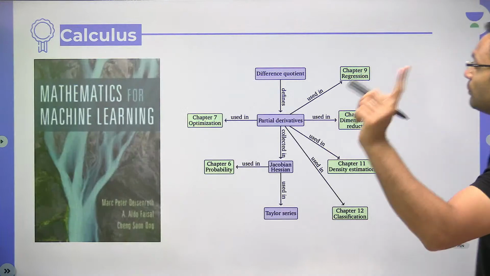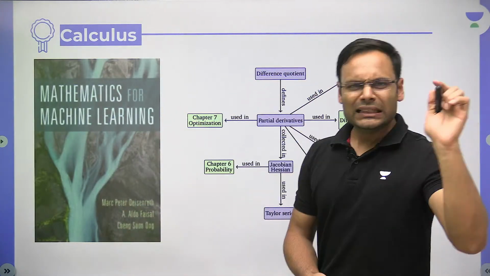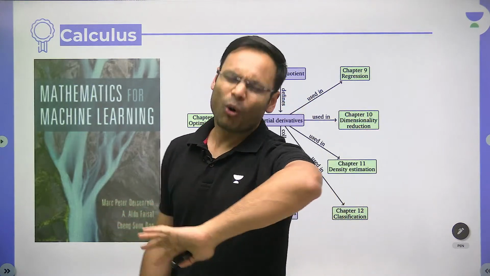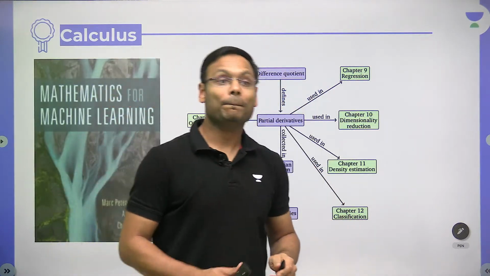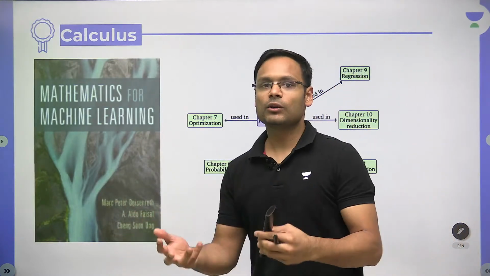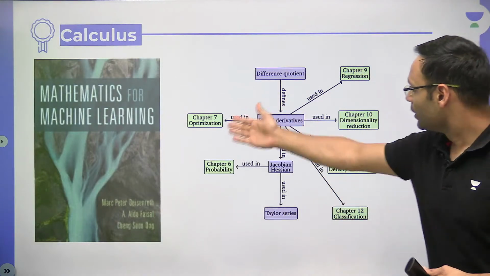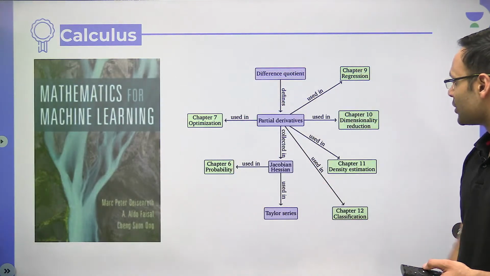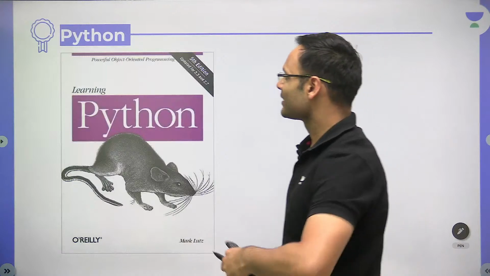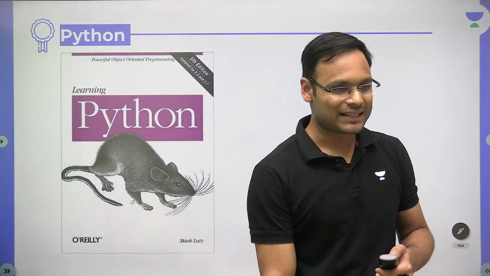Apart from that, one more calculus book we have, Mathematics for Machine Learning. This book includes almost everything of mathematics for machine learning. Not only calculus, it includes a lot of topics. So partial derivatives, where a lot of chapters are there, differential equations and lot of things are there. So those things can be used in multiple different places.